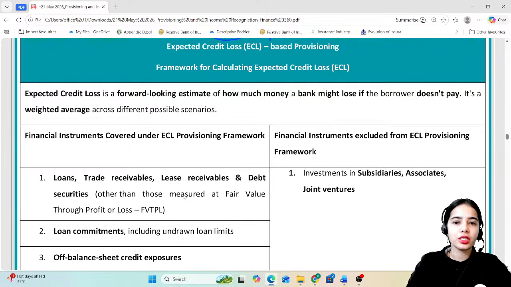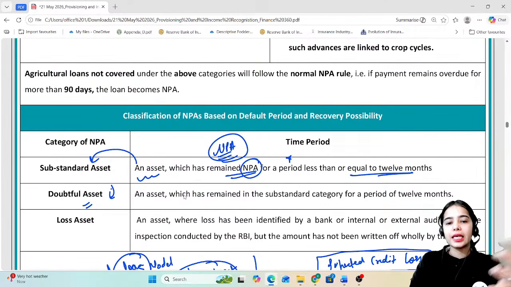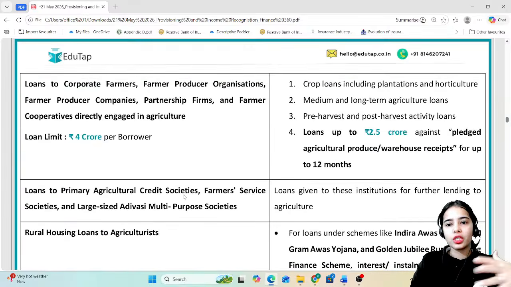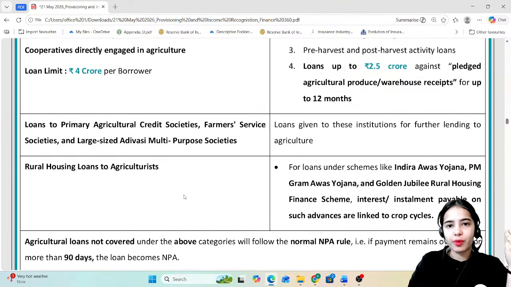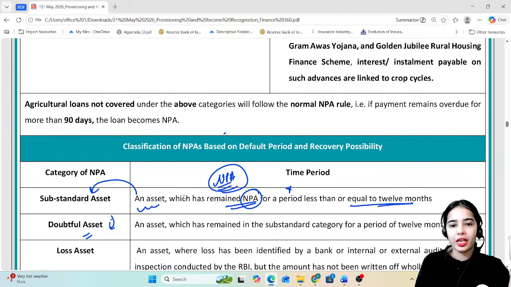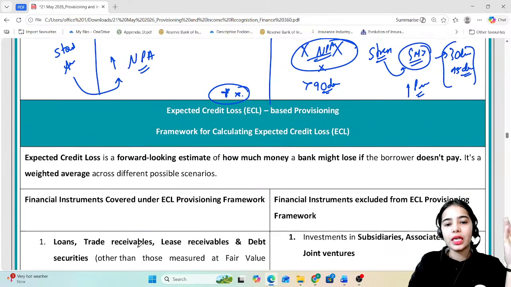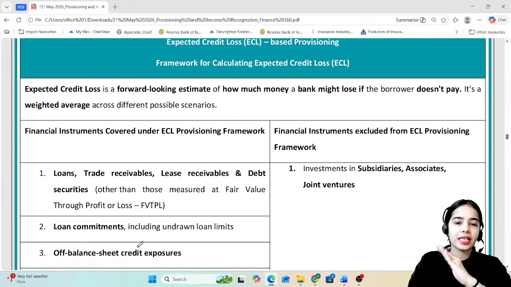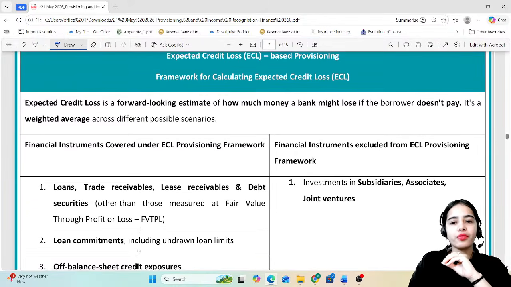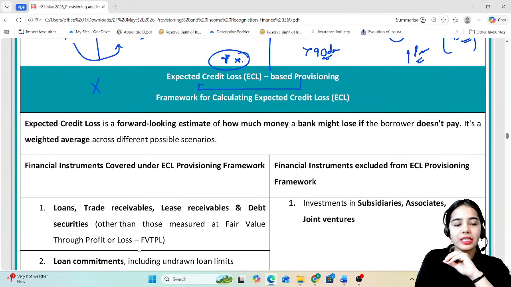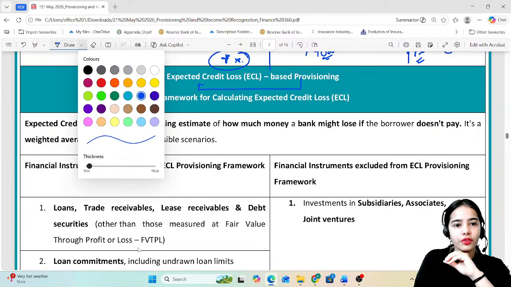Now, expected credit loss based provisioning. So now we have discussed the asset classification, that NPAs are decided on the basis of what? When more than 90 days have passed, the loan becomes NPA. Or in agricultural loans, it depends upon the crop season. Then we discussed substandard asset, doubtful asset, loss asset. Now coming to expected credit loss based provisioning: the provisions will now be maintained on the basis of the expected credit loss, not on the basis of incurred loss.